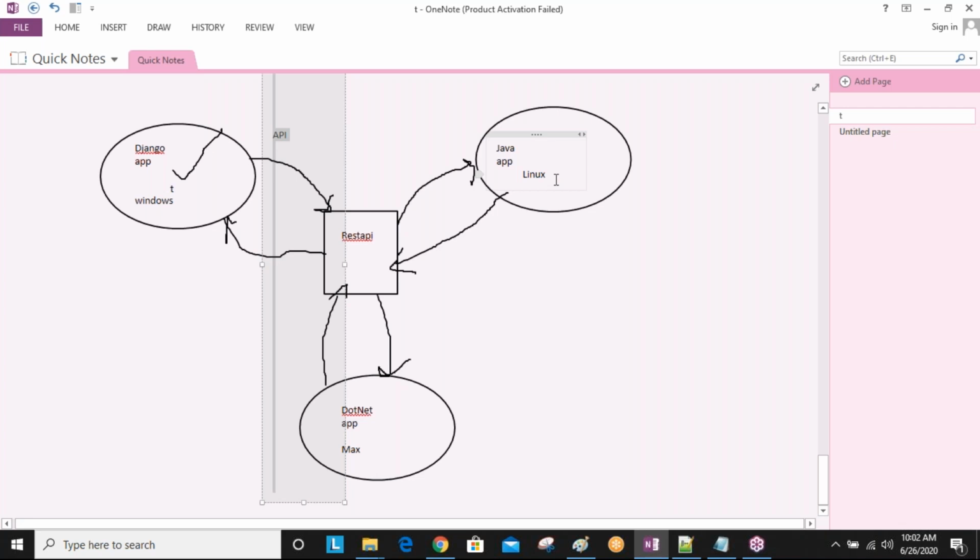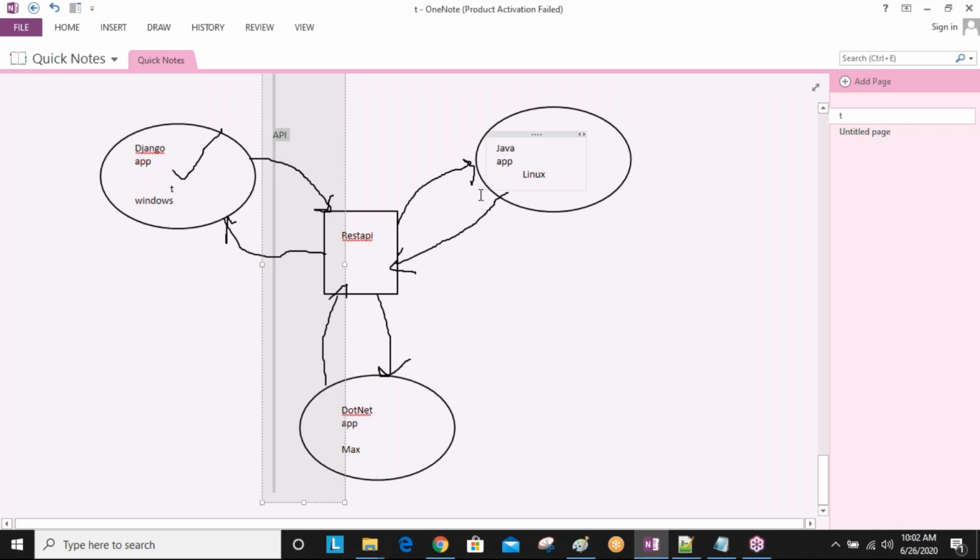Okay. So you can assume Django is nothing but Python internally, so Python data types we are using. Python keywords, Python data types, and way of writing code are totally different. Java keywords, Java data types, and way of writing code are totally different. So when two applications communicate, memory sizes and data are all different. That's why they are unable to understand each other.